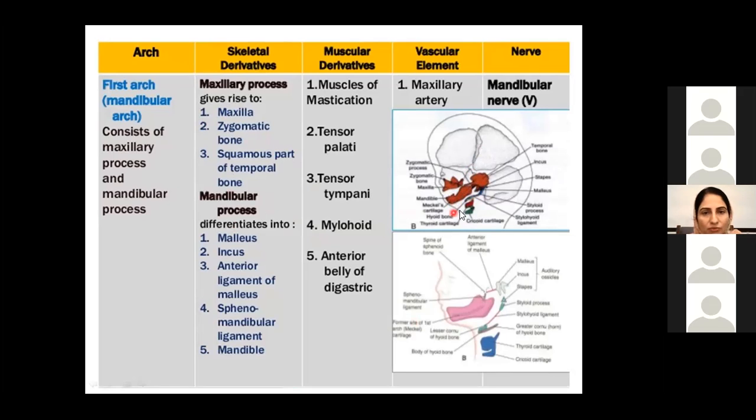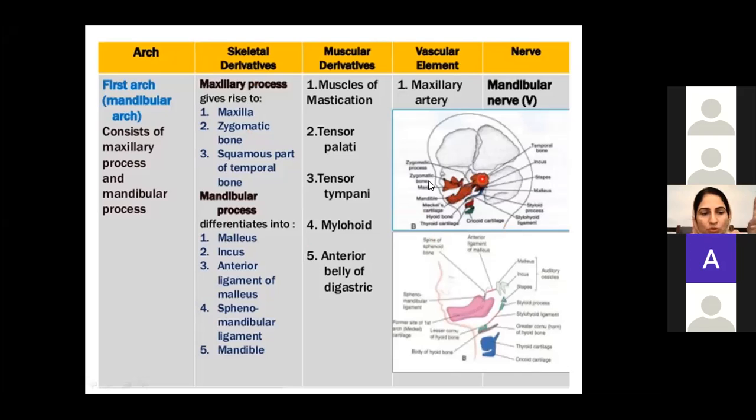The derivative of the first pharyngeal arch cartilage component is the Meckel's cartilage, and over that Meckel's cartilage the mandible develops. So Meckel's cartilage provides a framework, and above that framework there is development of the mandible, plus there is development of certain ligaments from the first arch mandibular component, and there is development of incus and malleus.